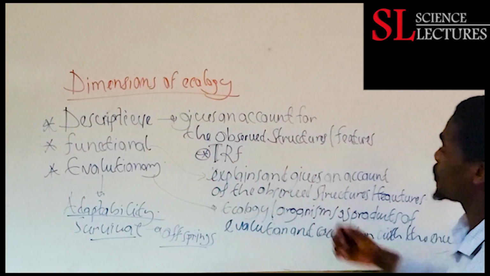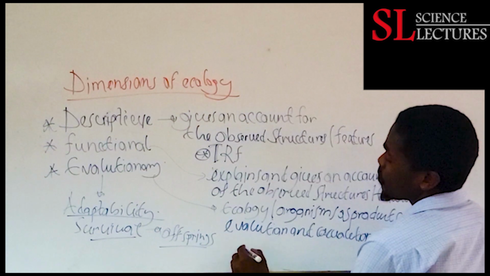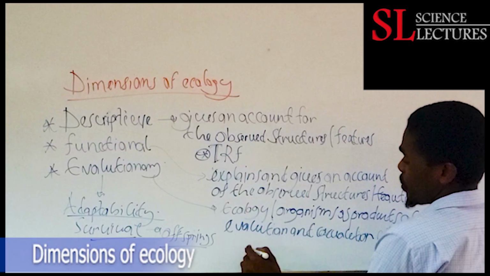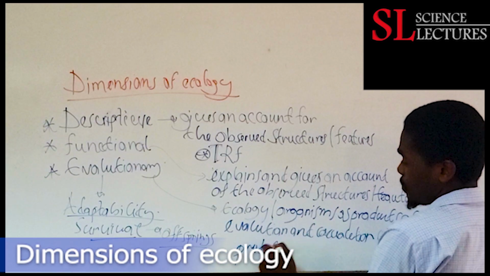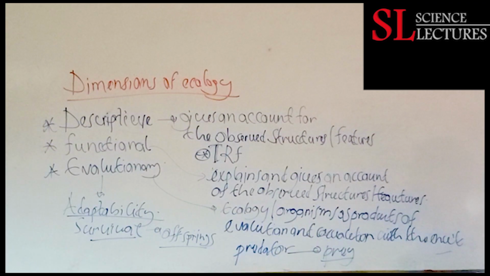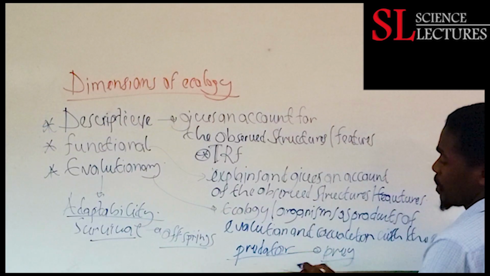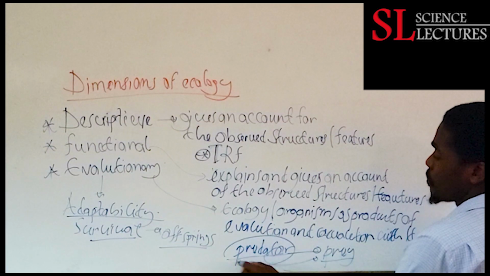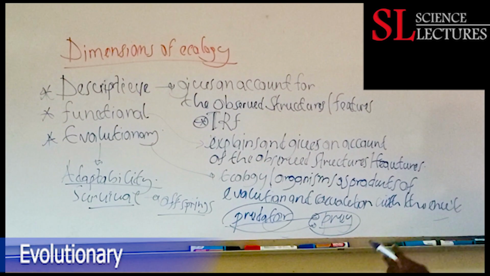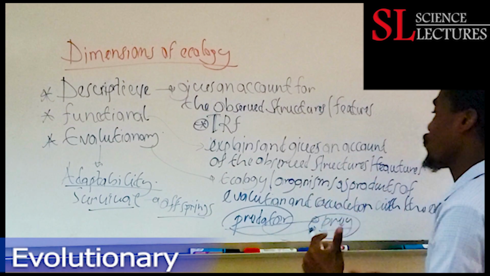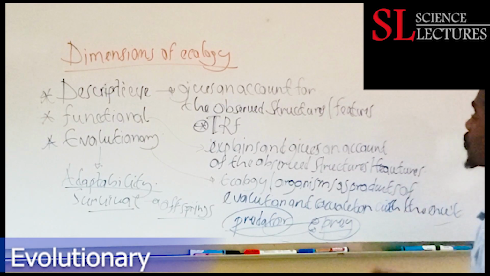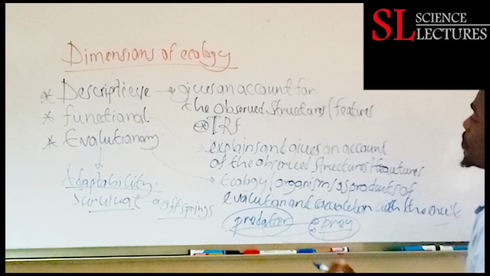So here, for example, we can give a typical example in ecology. For example, evolution of a prey. In fact, it will work better when we start with a predator, evolution of a predator. But at the same time, the prey evolves. For example, if we have a lion or if we have a cheetah chasing a rabbit, the cheetah evolves speed, it increases in speed, then also as the rabbit increases in its speed. So this is co-evolution. They are both evolving at the same time for adaptability. As the predator evolves, the prey evolves also to survive better and escape the predator.